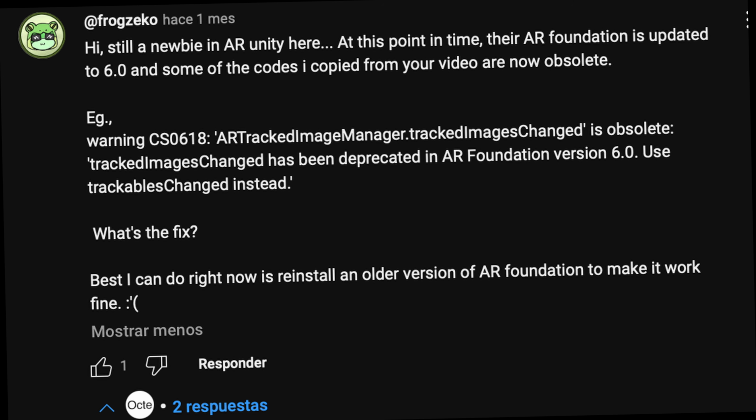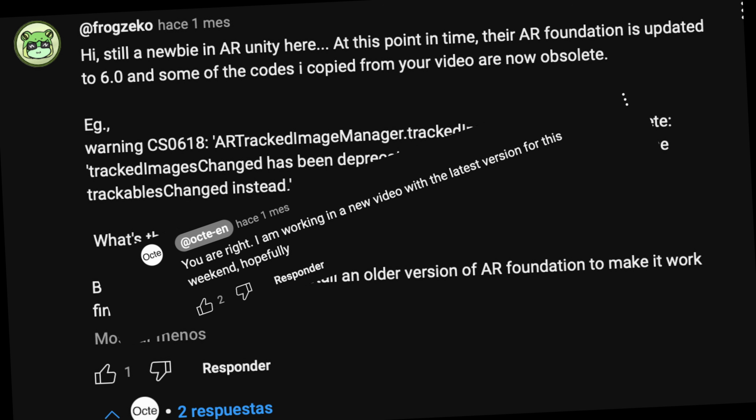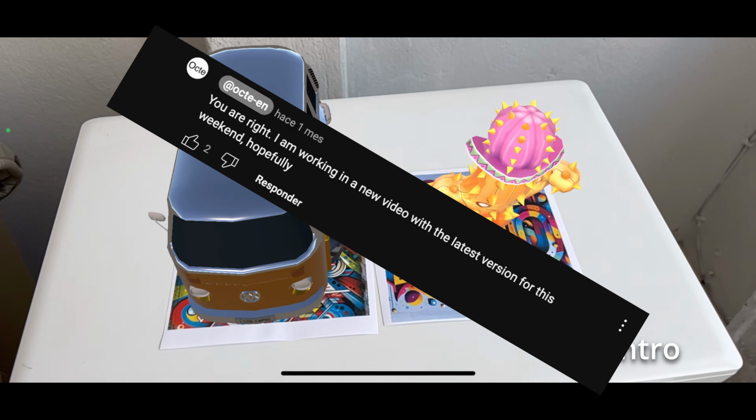Roxico told me that AR Foundation got an update and version 6 has some changes. I told him I was working on a video and it is too late, but here we go.